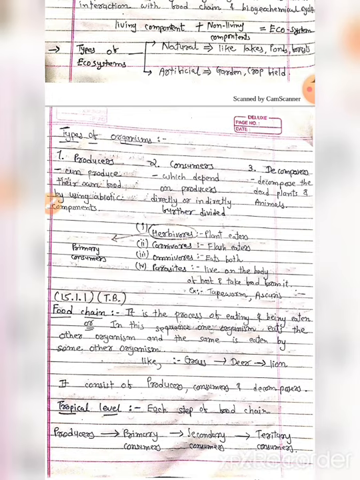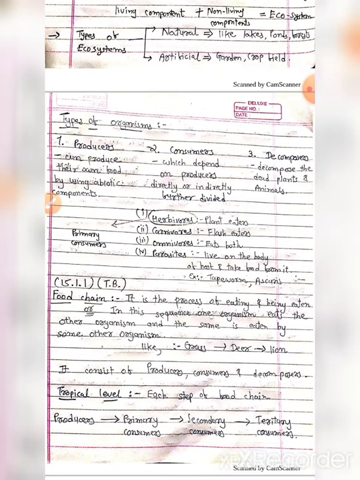So now the chain is completed. Correct. First the producer makes their food, this food is eaten by the consumers, and when this consumer dies, bacteria and fungi convert these consumers into different substances, and these substances are mixed with the soil, and again this nutrition is taken by the producer, and the producer makes their food, again this is eaten by the consumer, who again dies. All these things make a system, or we can say this chain. Okay, so this continues going.